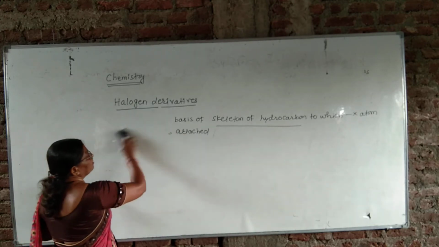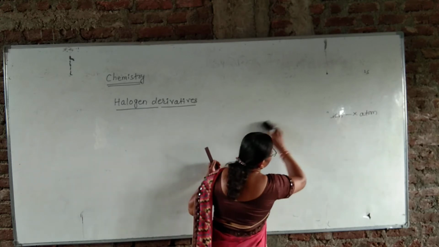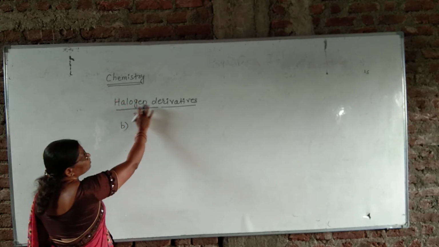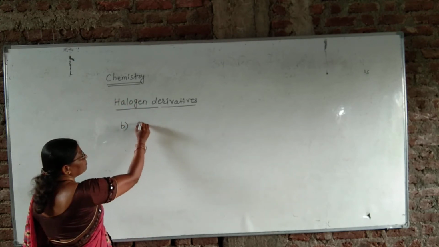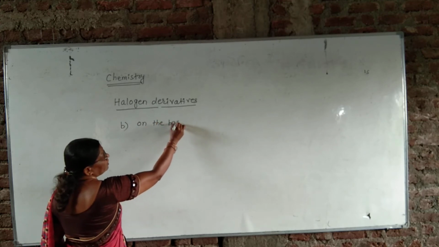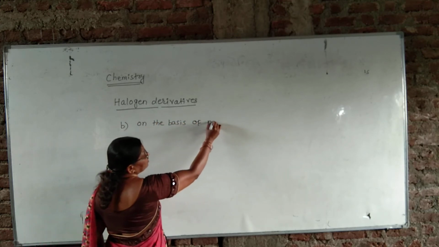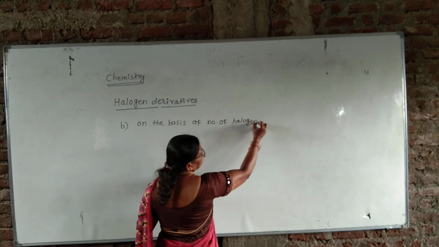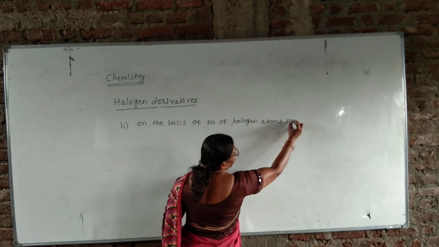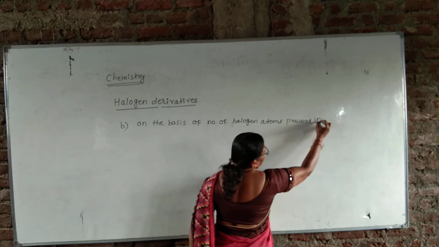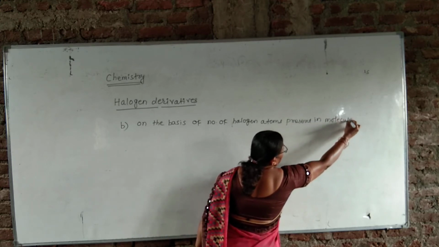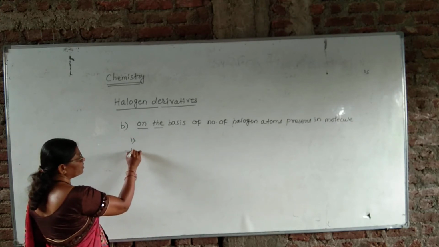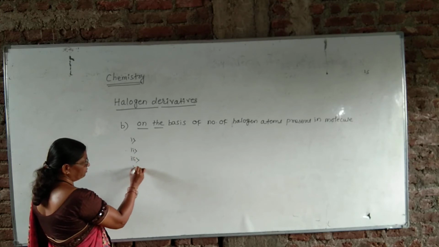Then the second main class of this compound is B class, that is the classification of halogen derivatives of hydrocarbons on the basis of number of halogen atoms present in the molecule. And they are again classified into main four types: 1, 2, 3 and 4.